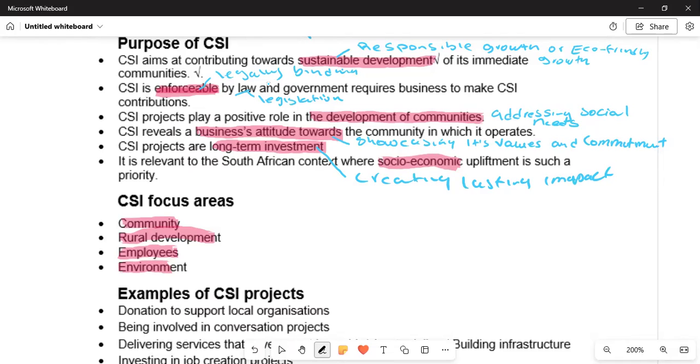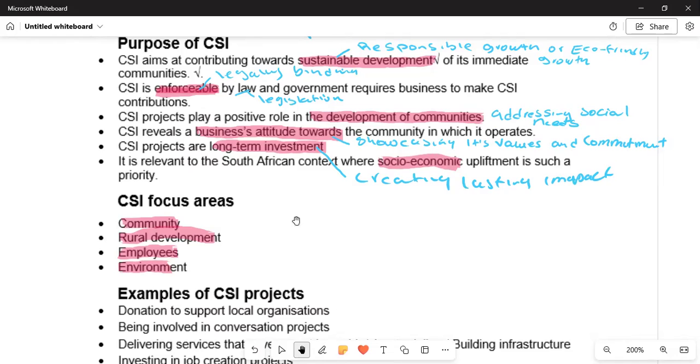When you're talking about socio-economic, we're talking about those problems that the community is facing. So this is where those are going to be addressed, and also to promote social upliftment.